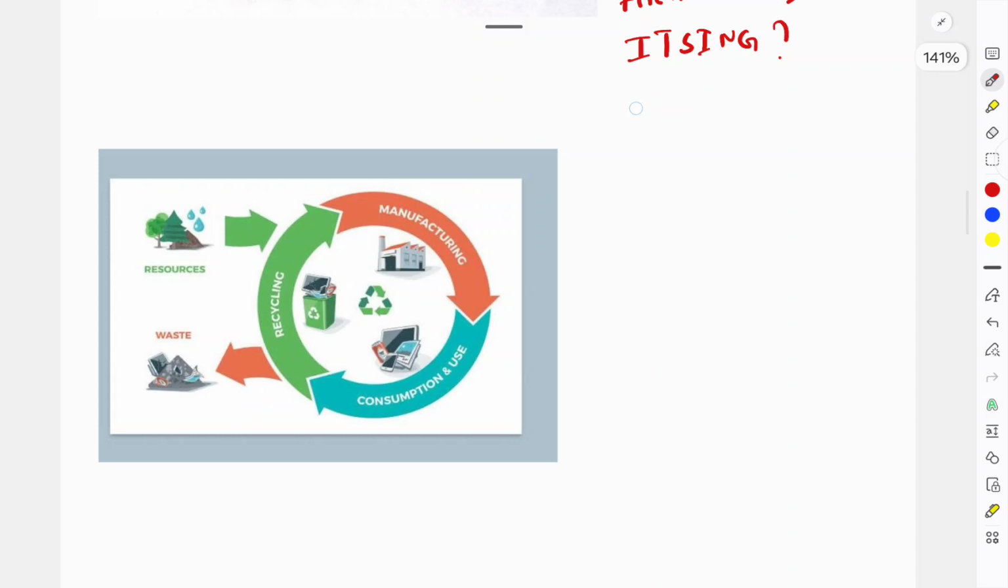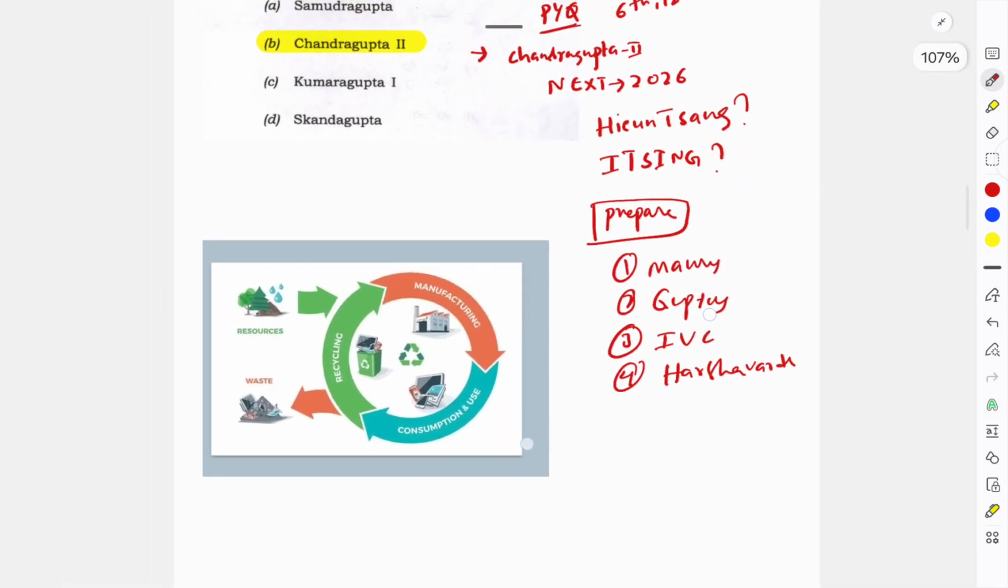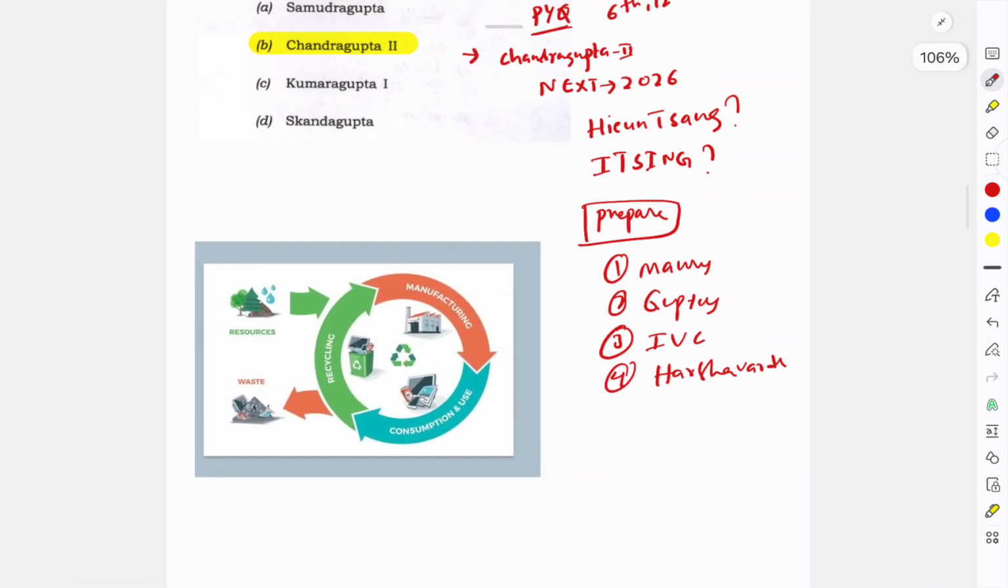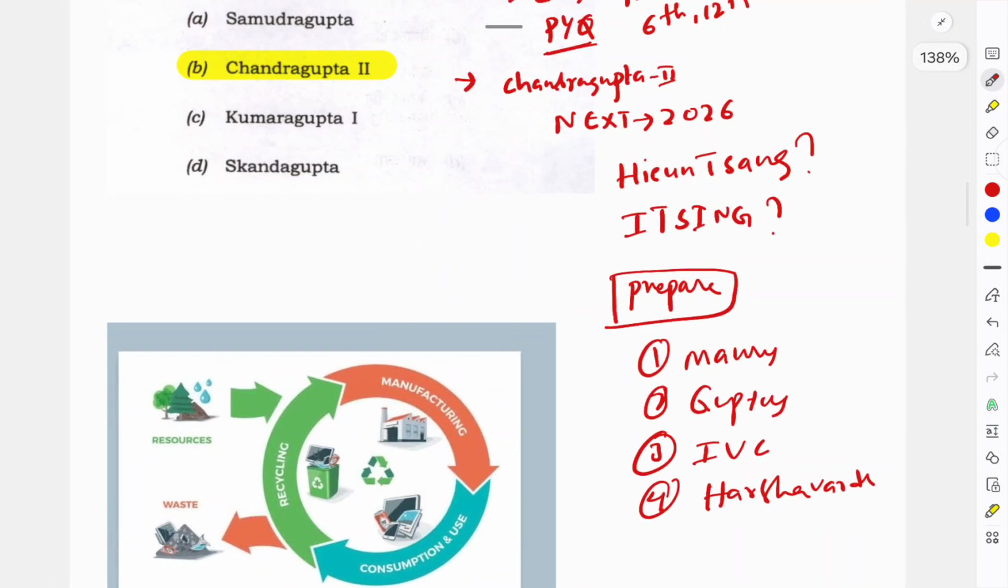So prepare for history. One is Mauryas, second is Guptas, third is especially the ancient IVC part you have to prepare, fourth is Harsha, Harshavardhana, you have to prepare very well. Some other topics I will keep on giving you in the coming days. So just stay here, be associated with us. Next we will discuss the next question.